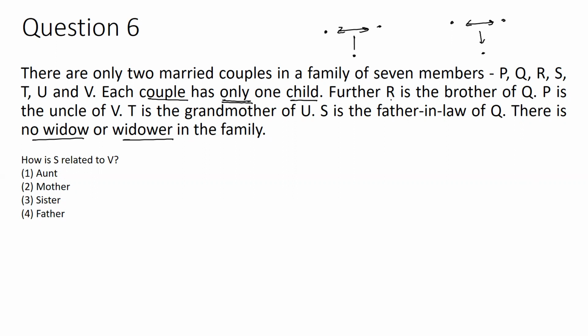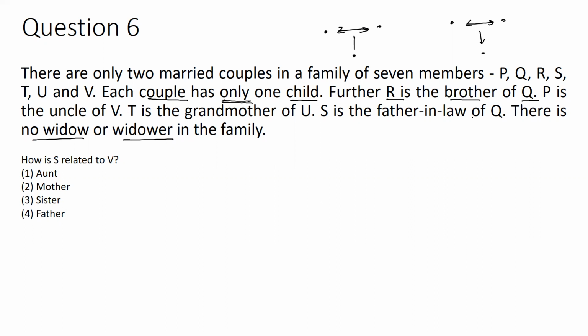It is mentioned that R is the brother of Q. So I can consider somewhat like this. R and Q, they are siblings. Also, I can think of another situation. That is, T is the grandmother of U. So there is an elder person in the family.